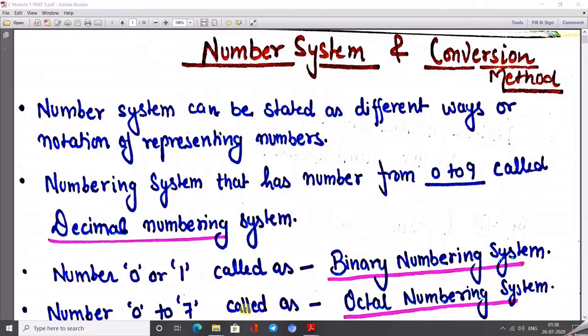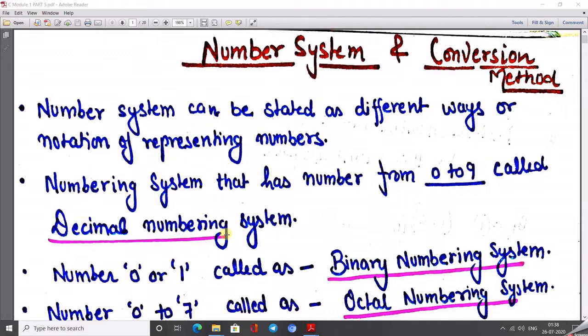So how can the computer calculate the number of bits, because our writing style is in a normal programming language? As I already told you, whatever we write into the system will be converted into machine language, that means 0 and 1 bit forms. So let us go through the number system. A number system is a different way or notation of representing various numbers.